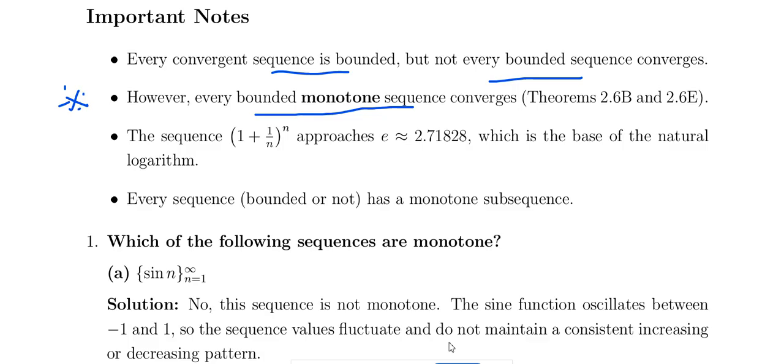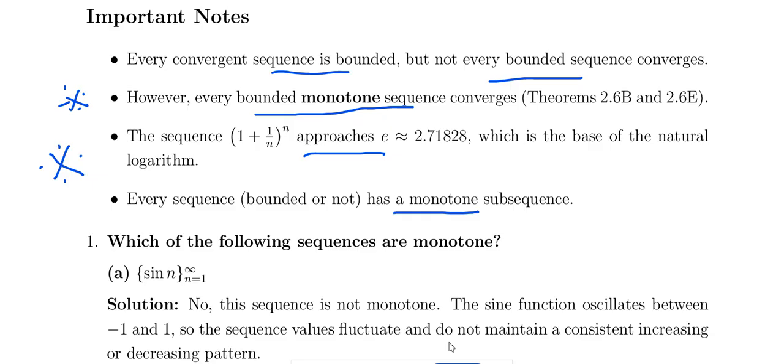The sequence 1 plus 1 by n whole power n approaches the value e, which is 2.71828, that lies between 2 and 3, which is the base of the natural logarithm. Every sequence, bounded or not, has a monotone subsequence. These four points are very important points.